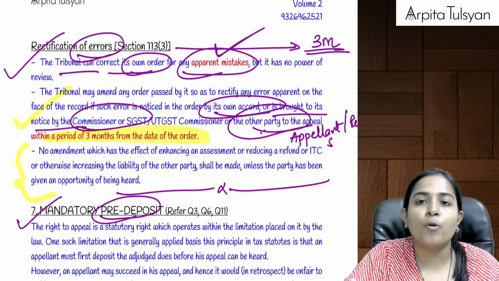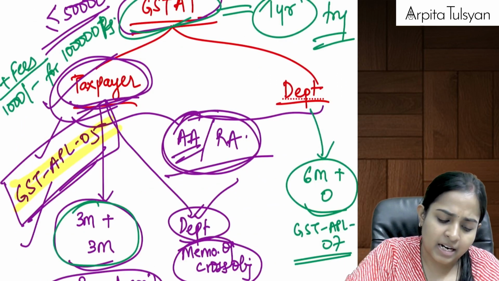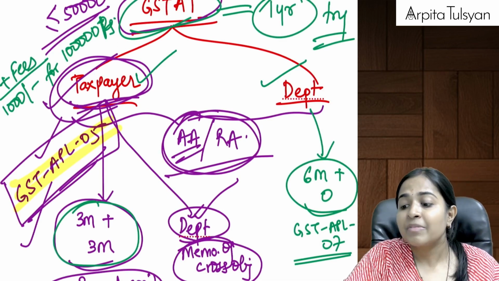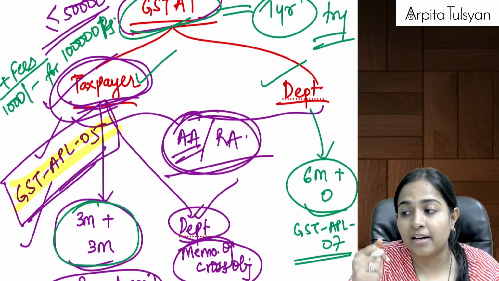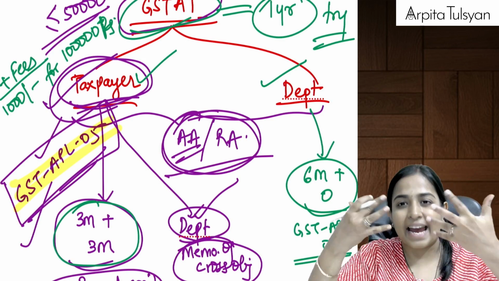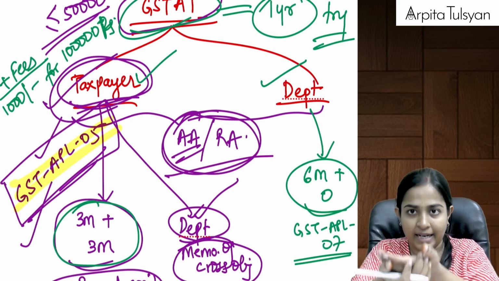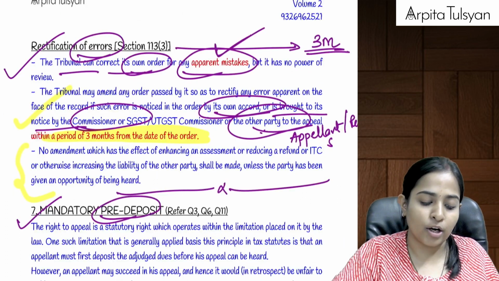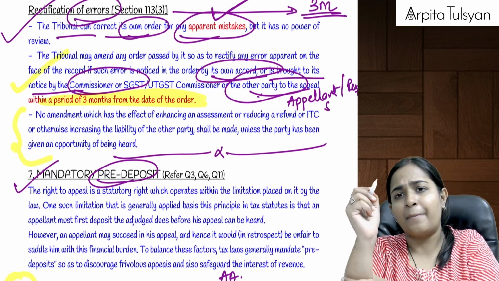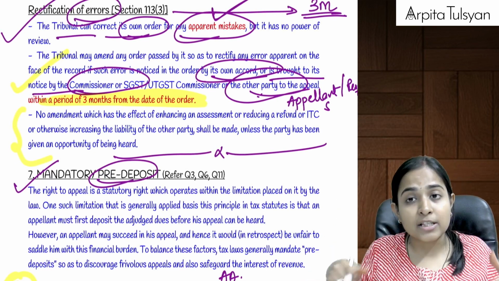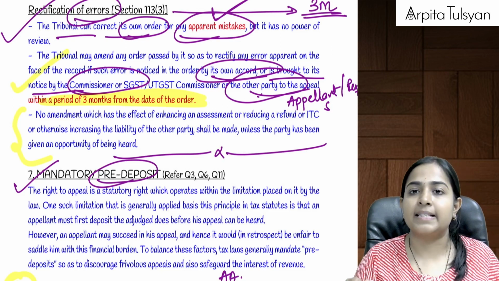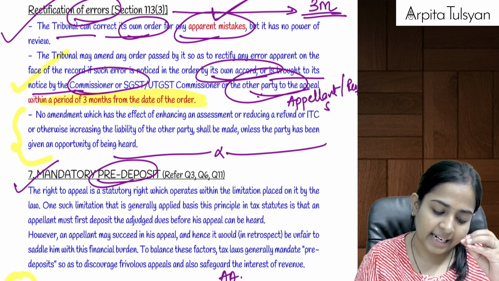Suppose any person, either the taxpayer or the department, notices some mistake, an error which is clearly evident from the order of GST APT. Then the taxpayer or department can apply, or the GST APT suo motu, if it comes to know there is a mistake in its order, can do rectification of mistake.